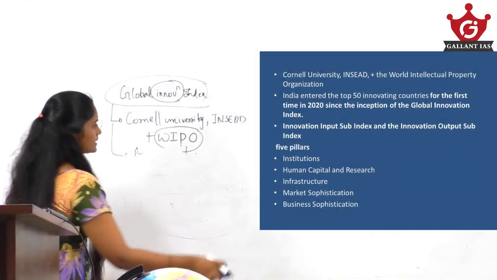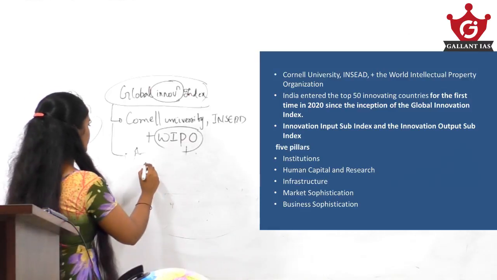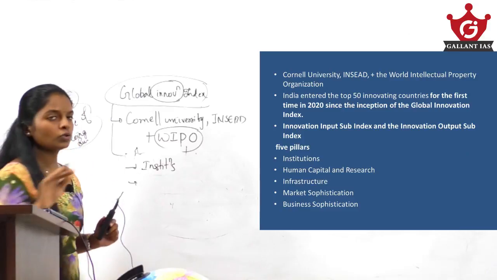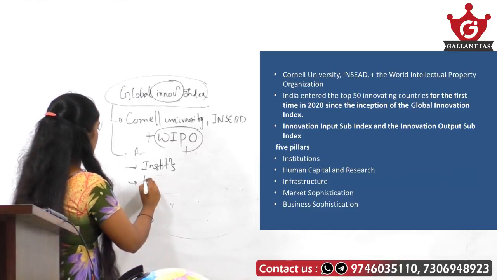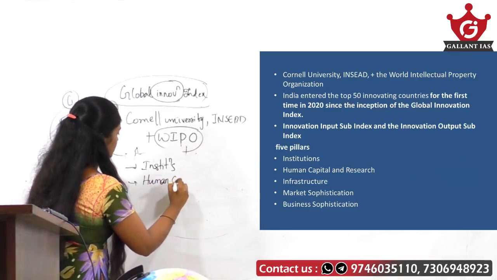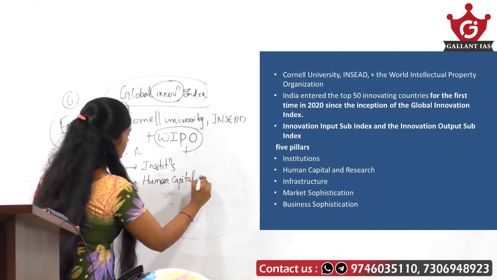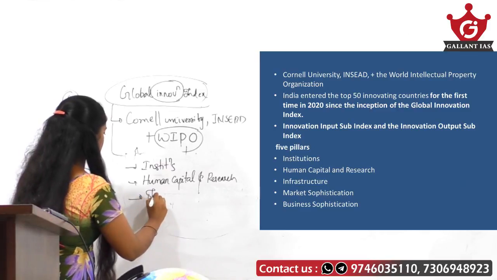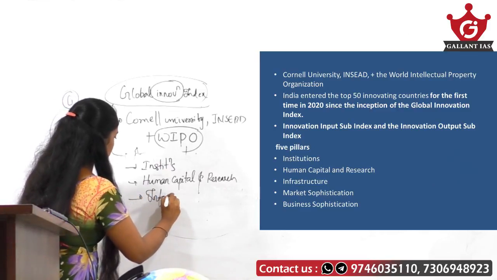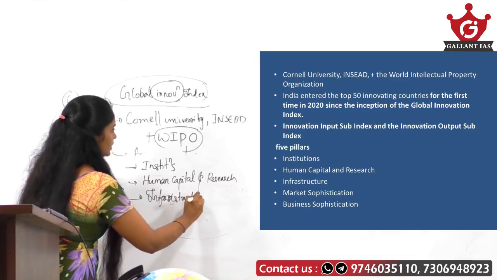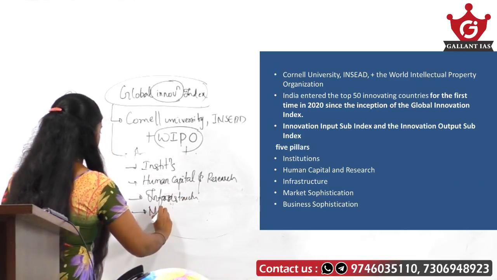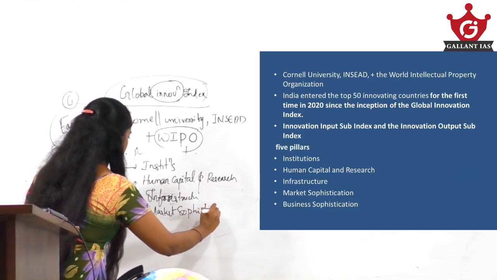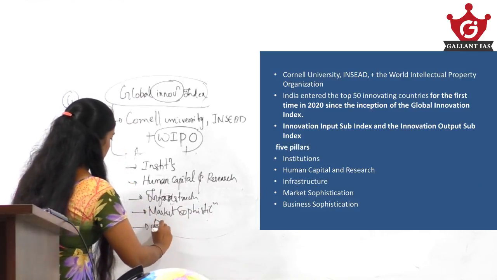The first one is institutions, then human capital and research, then infrastructure, the quality of infrastructure, then market sophistication, then business sophistication.